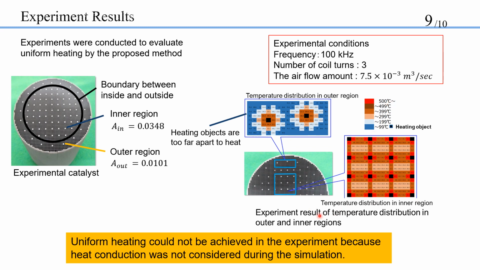These are the experiment results. From this figure, the inside is sufficiently heated. On the other hand, it is clear that the outside is not sufficiently heated, because the heating objects are too far apart. In other words, uniform heating could not be achieved. This is because the simulation does not take heat conduction into account.